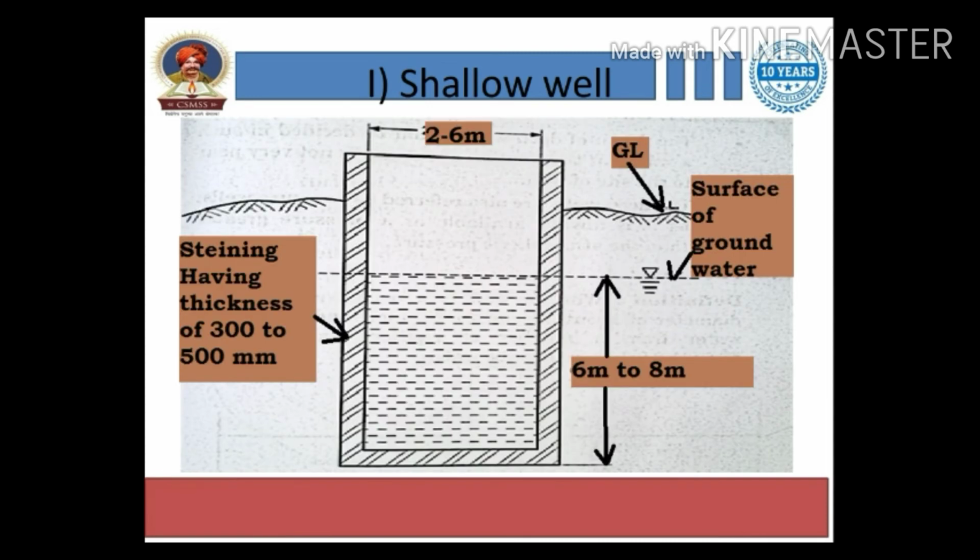We can call this a lower depth well also, right? So for the diagram of this well, you can see that its diameter is 2 to 6 meters, its depth is 6 to 8 meters underground, and there is the ground level and the subsurface groundwater level, and staining having a thickness of 300 mm to 500 mm, right? We also have to construct the wall for that well, which is of 300 to 500 mm.